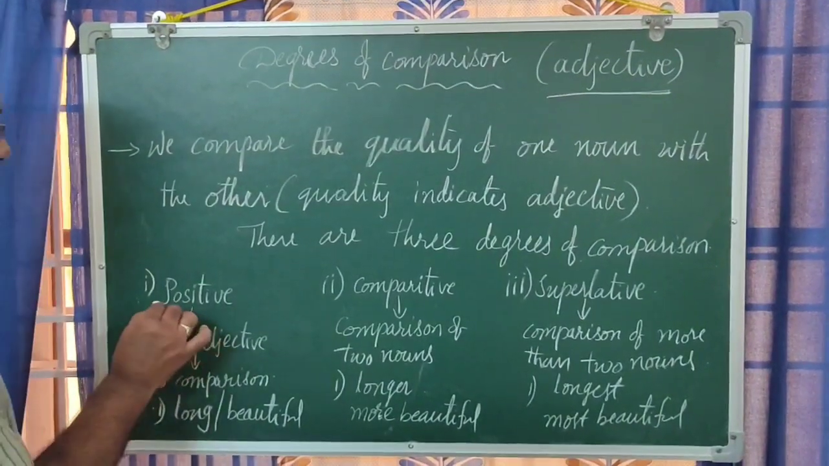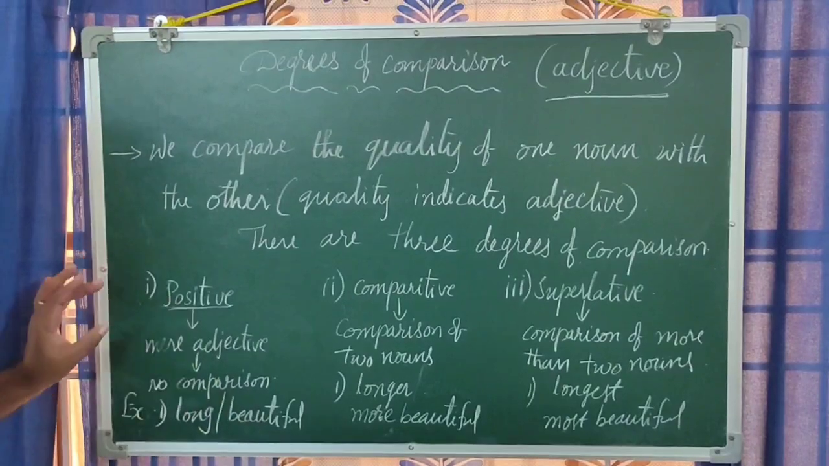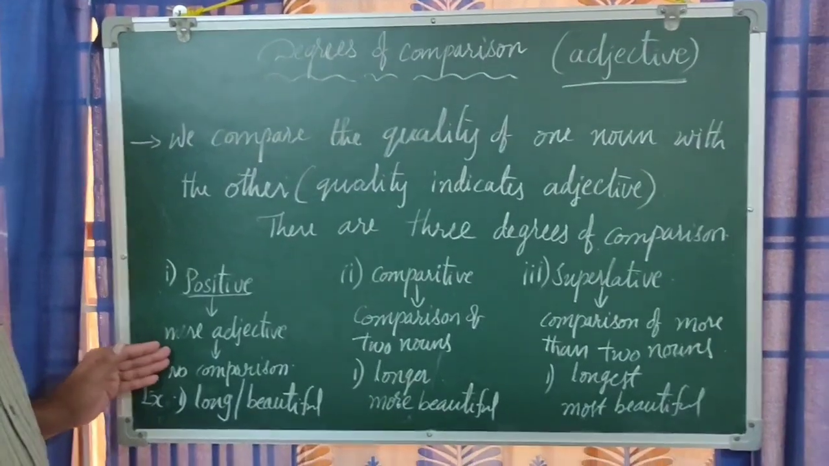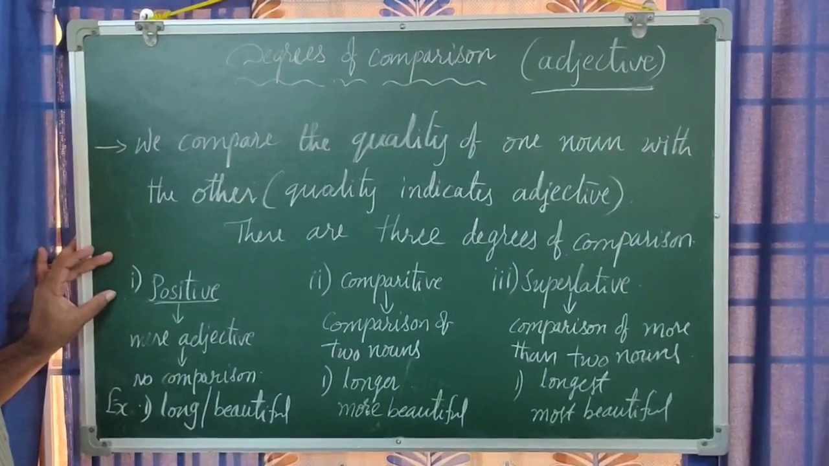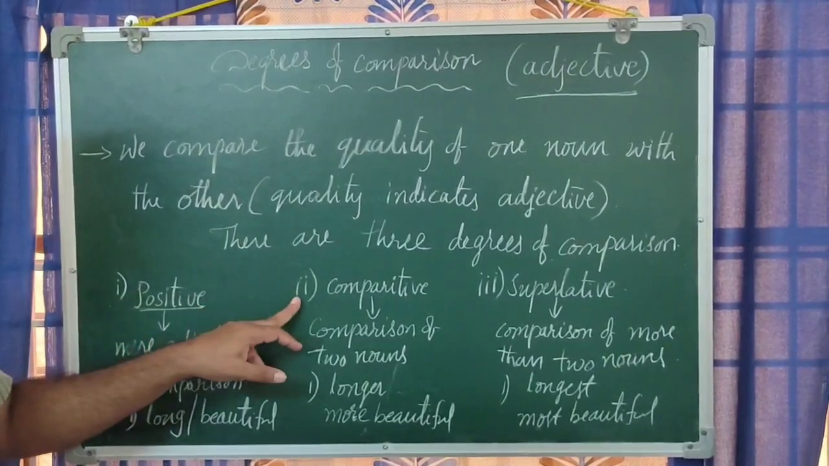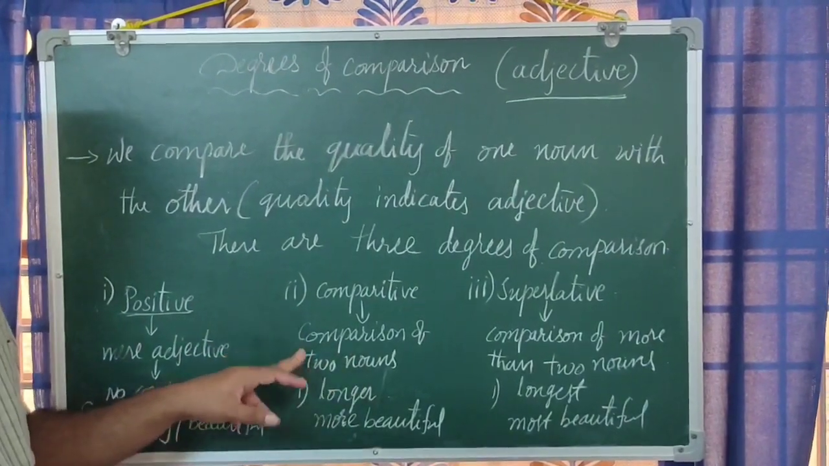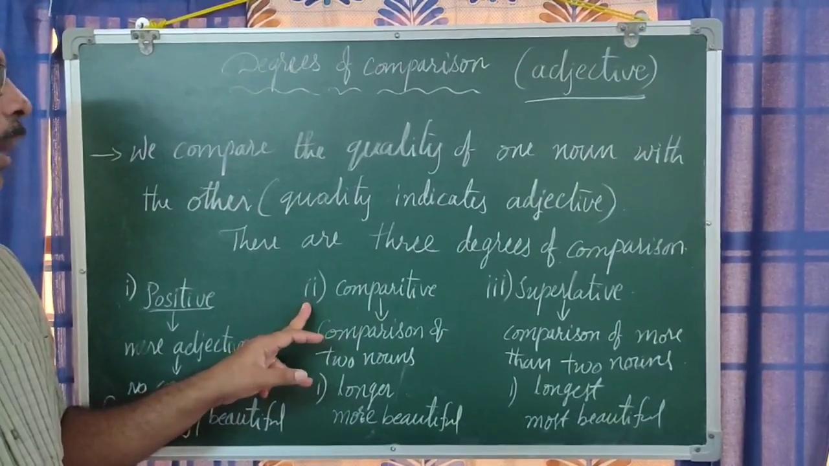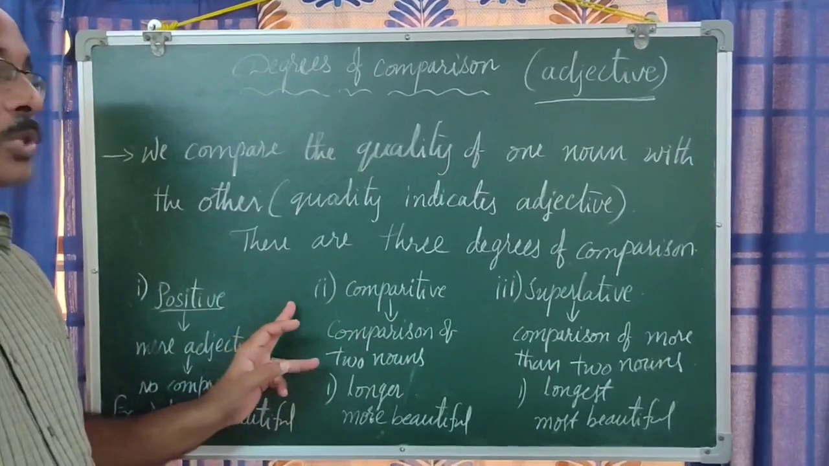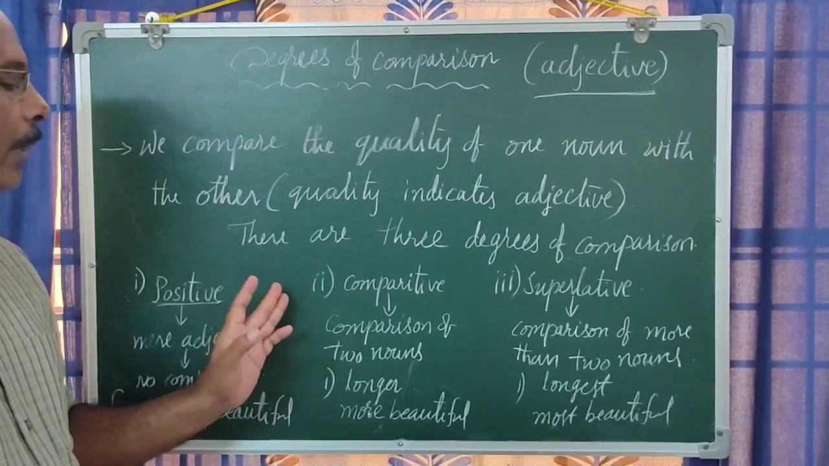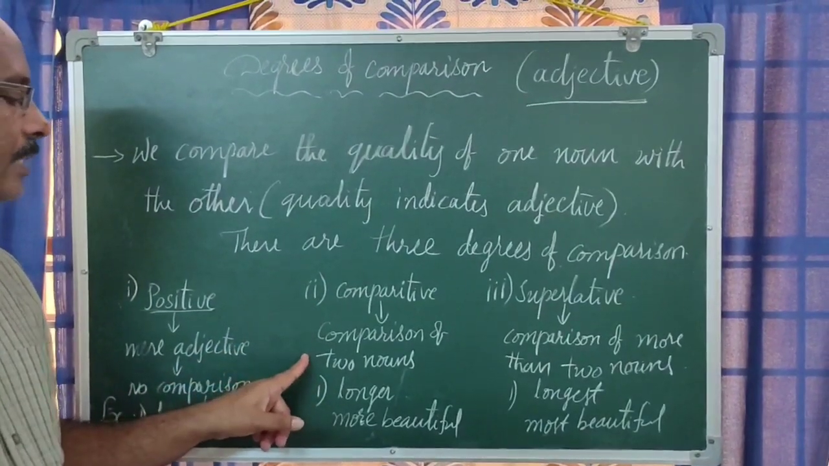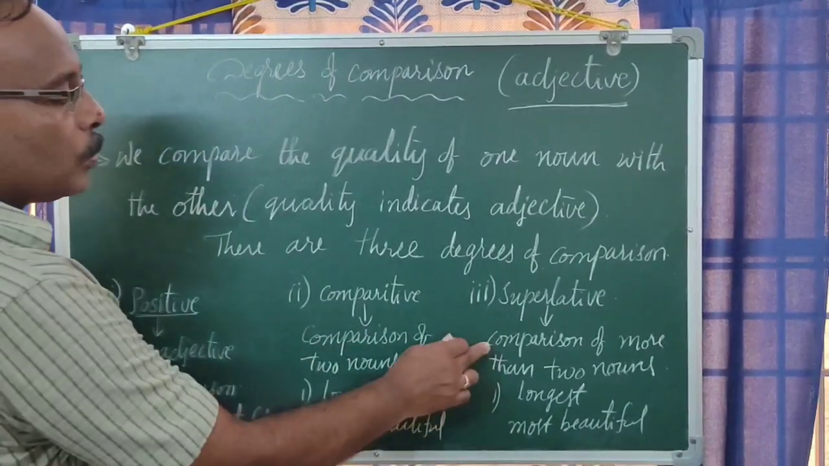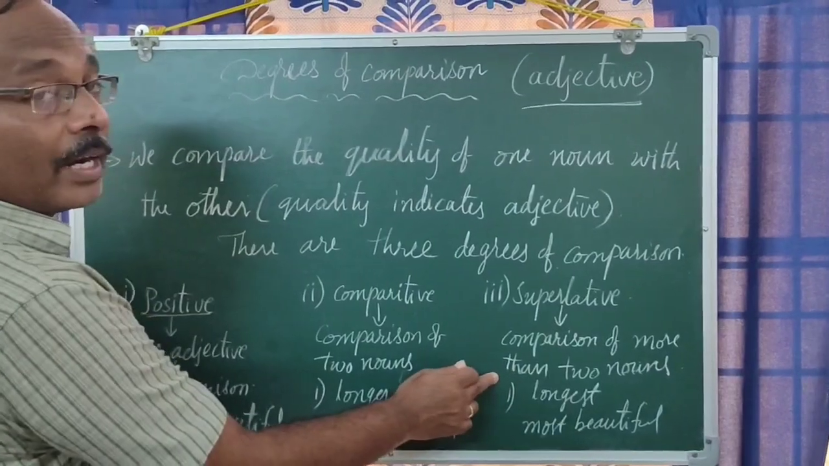Positive degree. Positive in the sense it speaks of only adjective, that means mere adjective. It doesn't have any comparison with any other noun. It speaks of quality of a noun. And the second one, comparative degree. The comparison of 2 nouns is spoken in this sentence. It compares the quality of one noun with the other, mostly whether it is smaller or bigger, whatever it may be. It compares 2 things, 2 nouns. And the third one is superlative degree. In this one, comparison of more than 2 nouns is indicated.